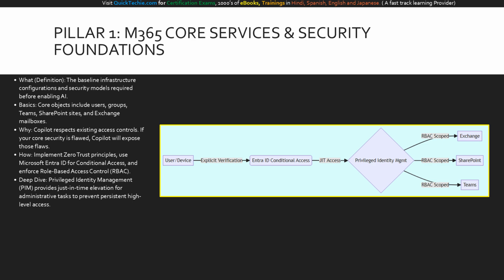This flowchart traces the zero trust journey of a user or admin in Microsoft 365. Starting on the left, every user or device request flows through Entra ID for explicit verification using conditional access. If the user is an administrator needing elevated rights, they pass through the Privileged Identity Management gate for temporary access. Finally, they reach the core services, Exchange, SharePoint, or Teams, strictly limited by role-based access control. This is the exact flow you must understand for the exam.